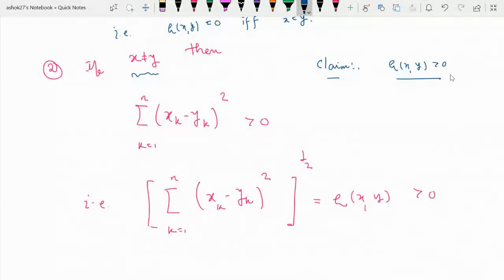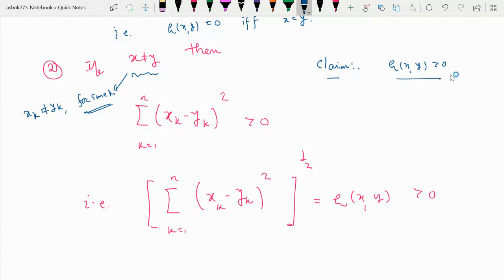Surely it will imply xk is not equal to yk for some k, not necessarily all k, but for some k. It means that at least x1 is not equal to y1, or x2 is not equal to y2, or up to xn is not equal to yn, or all these are different, or at least one should be different.